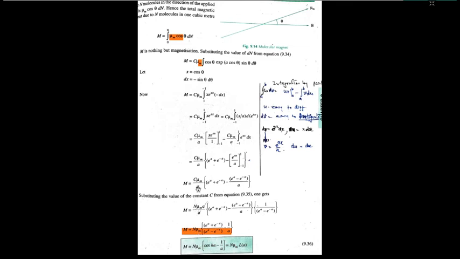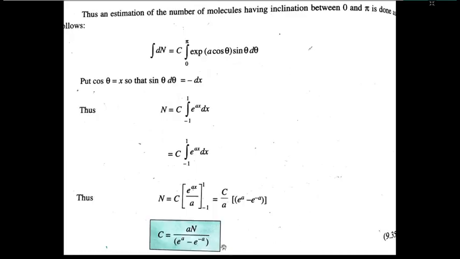Look at the value of c, that is N. If you find the value of c, a N upon e to the power a minus e to the power minus a, and substitute it here, then this N comes into the picture, N mu m upon a, e to the power a into e to the power minus a plus this. So from this you are getting this relation. So N mu m in curly brackets, coth a minus 1 over a.